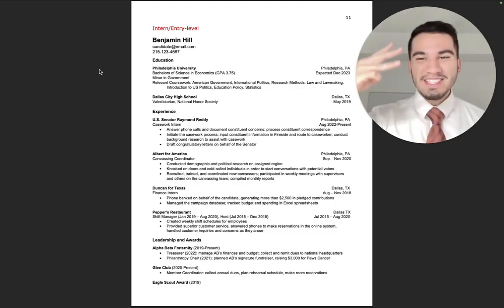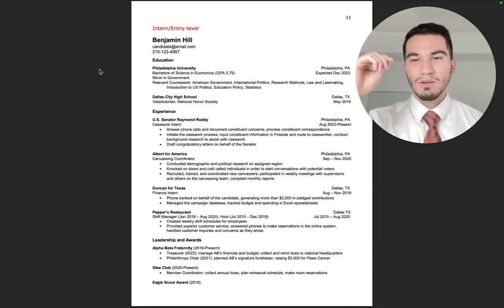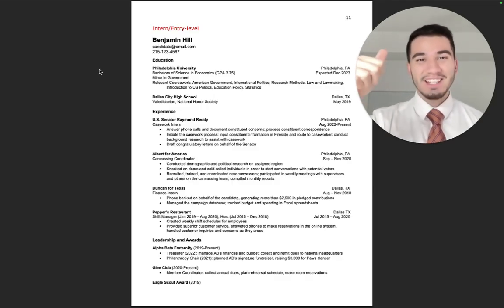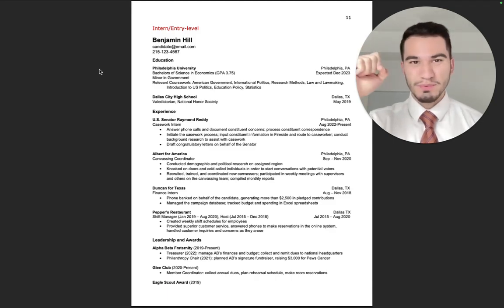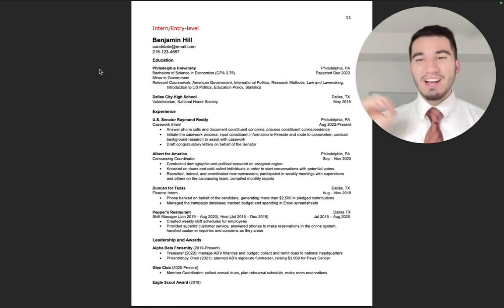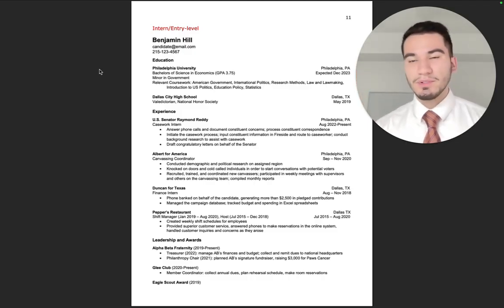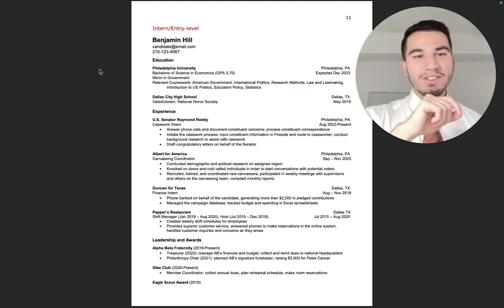So there are 3 steps to drafting a resume. The very first thing is the structure. The second thing is the bullet points. And the third thing is a relation to the job description. So I'm going to break down how this template can help you towards drafting your very own resume. The very first thing is the structure.